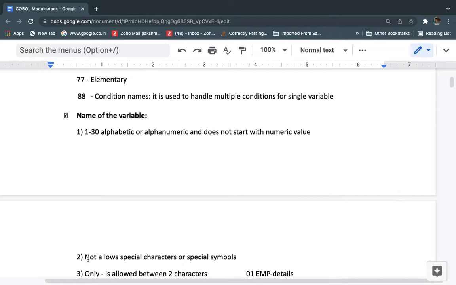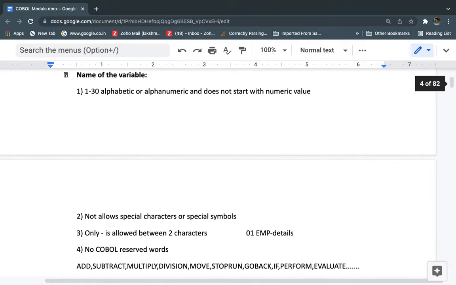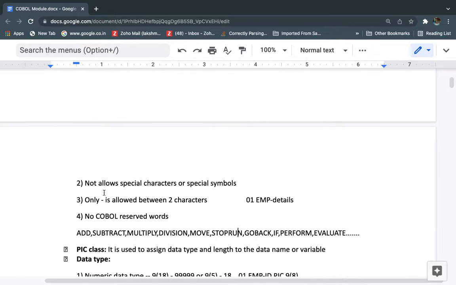The next rule is that special characters or special symbols are not allowed, for example at the rate or ampersand. We have different special symbols, and we can't start a variable name with special characters or symbols. The next rule is that only the hyphen is allowed between two characters.